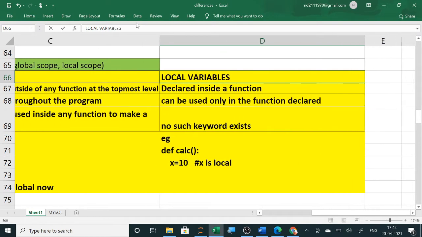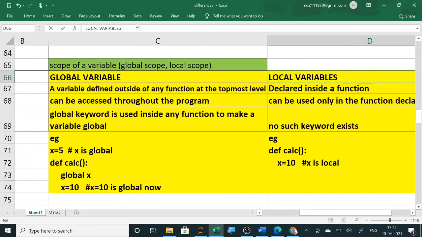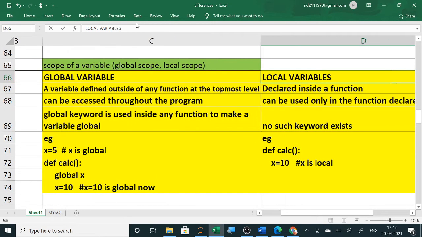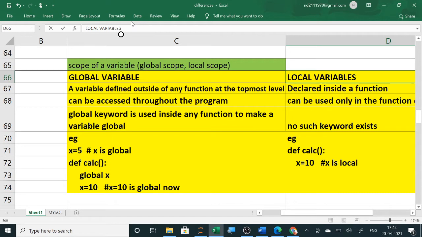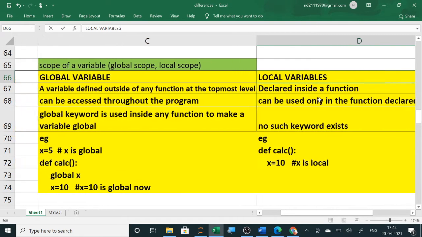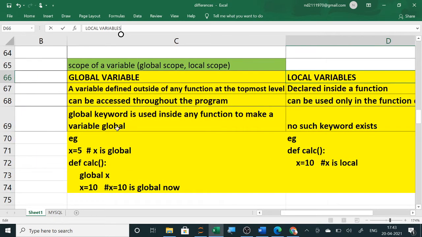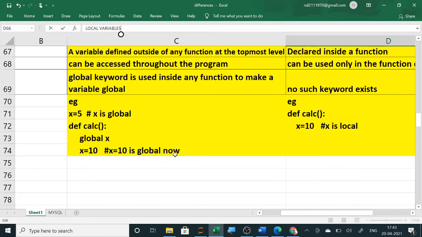So local variables are declared inside a function. Now, the second difference: a global variable can be accessed throughout the program, whereas local variables can be accessed only in the function in which they are declared. Next, the global keyword is used inside any function to make a variable global. No such keyword exists for local variables. And last is the example.